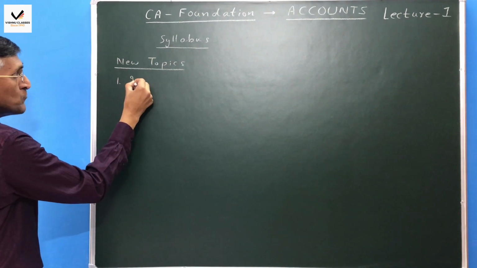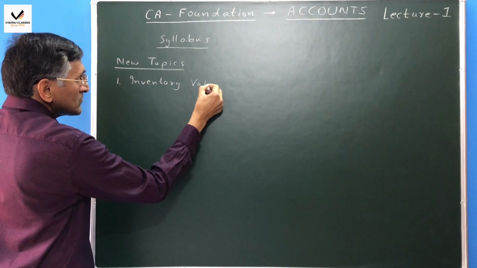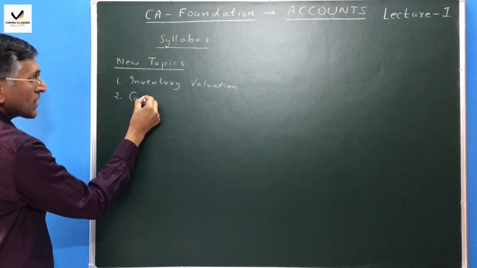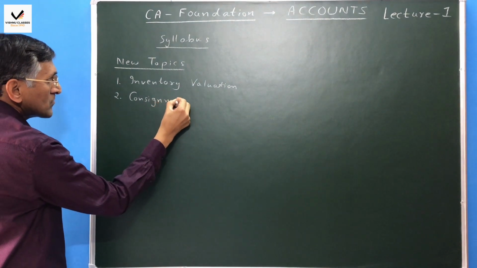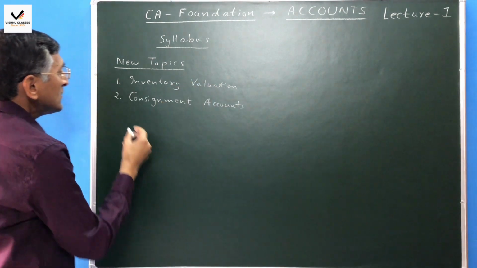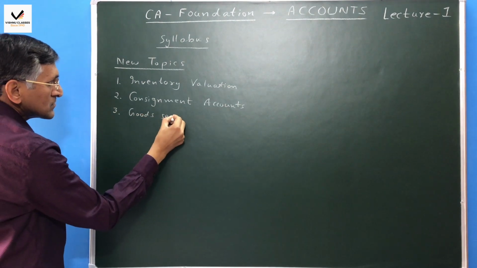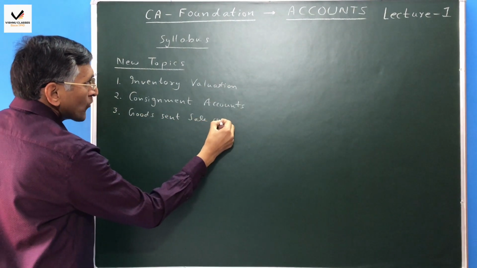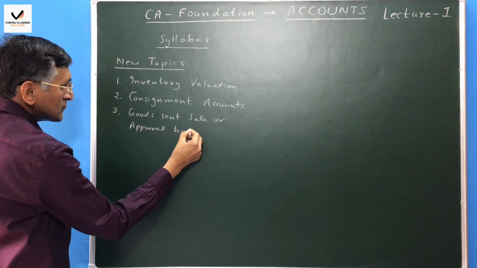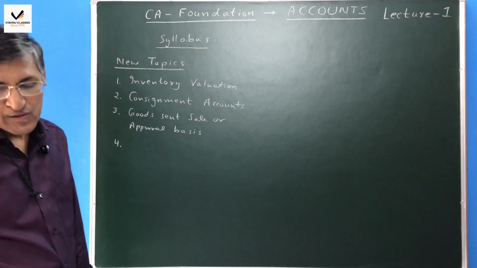Number one is inventory valuation. Second, we will see consignment accounts. Number three, we will see goods sent on sale or approval basis. Right, so these are our new topics.